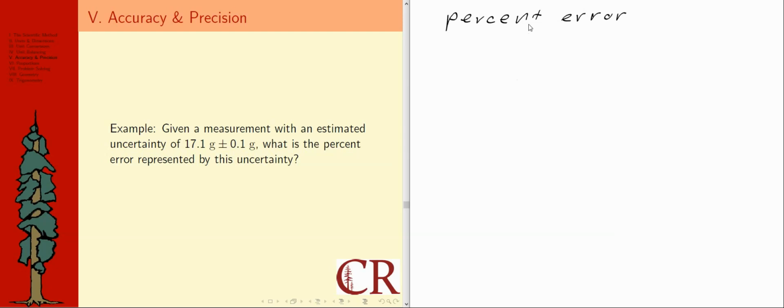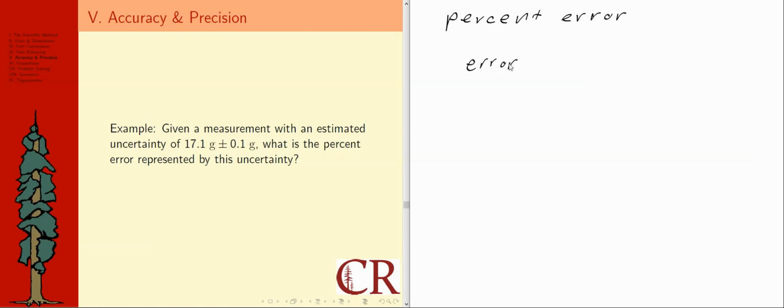But so that's the new concept, percent error. What could that possibly mean? Well, maybe we can think about that a little bit here, because what is error really about? We've said here this is a measurement with an estimated uncertainty. And it turns out when I say error and uncertainty are pretty much the same thing.